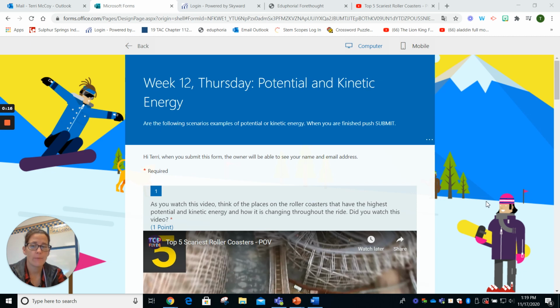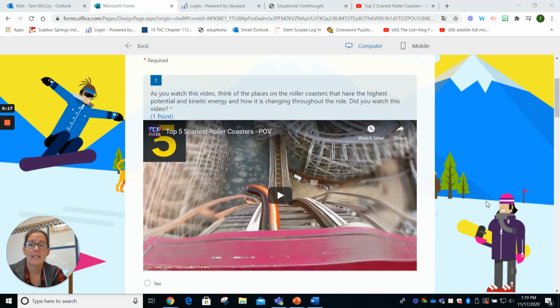So the first thing we have for you was this video right here with the top 5 scariest roller coasters. I thought it was kind of neat. I thought you would like it. Hopefully you followed the directions whenever you watched the video and you could see the places on the roller coaster that might have the highest potential energy up on the top of the hills, and where they might have the highest kinetic energy when they were going towards the bottom and they were going super duper fast.